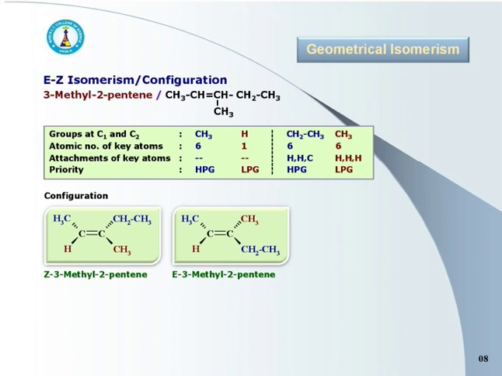In EZ isomerism, there is no such need. No need for each double bonded carbon to contain at least one similar atom or group. Here, in EZ isomerism, if the higher priority groups attached to each double bonded carbon are at the same side of the double bond, then it is the Z isomer. Whereas if they are on diagonally opposite sides of the double bond, it is called the E isomer.